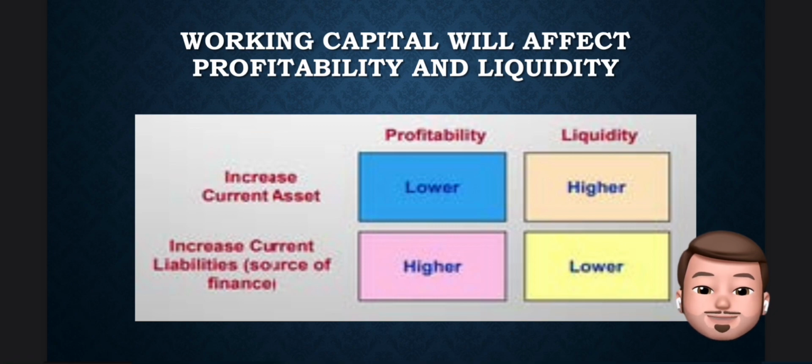Working capital can also affect profitability and liquidity. If there is an increase in current assets, the profitability for the company will be lower and the liquidity for the company will be higher. Meanwhile, if there is an increase in current liabilities, the profitability for the company would be higher and the liquidity for the company would be lower.